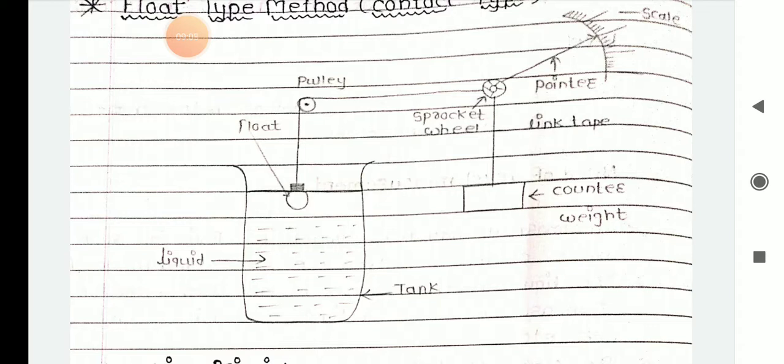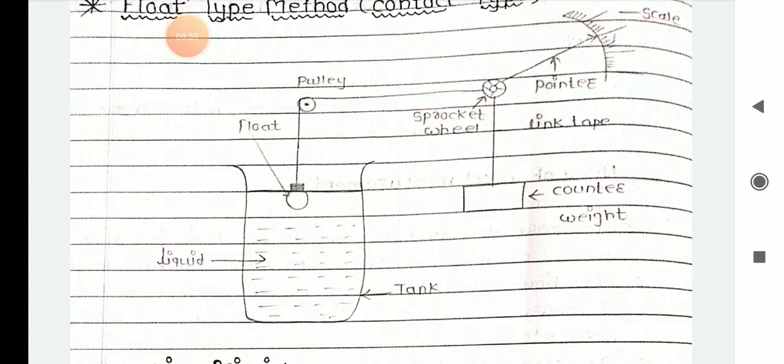Next point, the counterweight keeps the tape tight as the liquid rises or falls. The tape loses tension with any changes in the liquid level. The tape is placed over a sprocket wheel to which a pointer is attached. As shown in the figure, you have one pointer attached to the sprocket wheel. A calibrated scale is also provided.